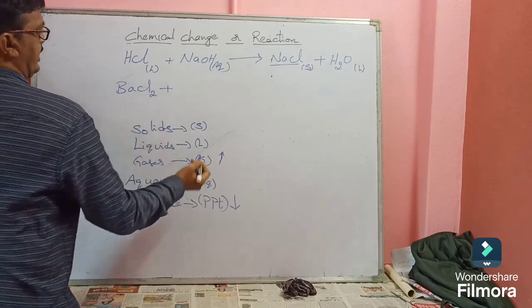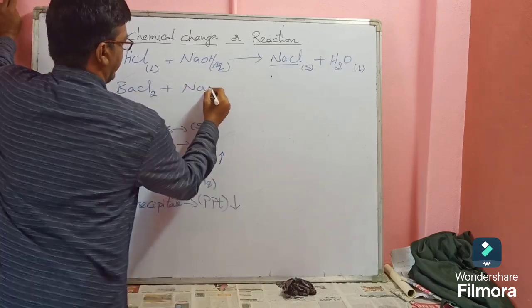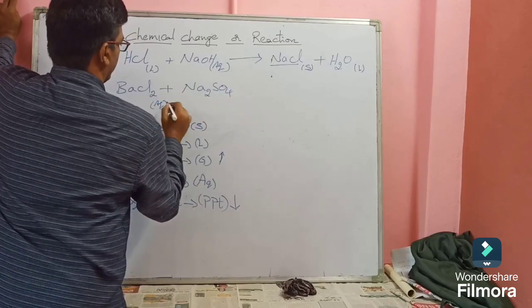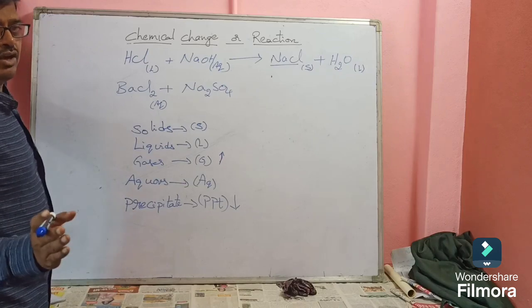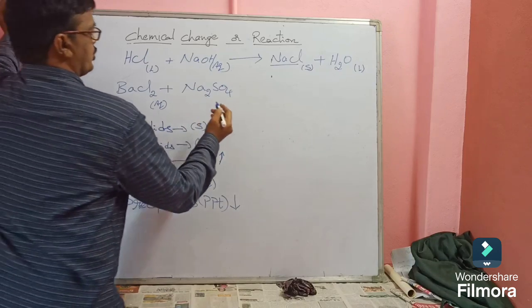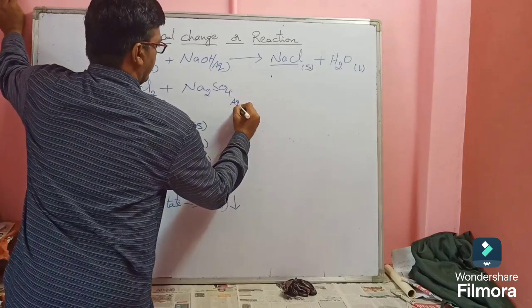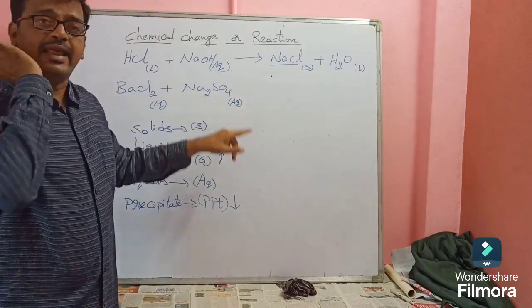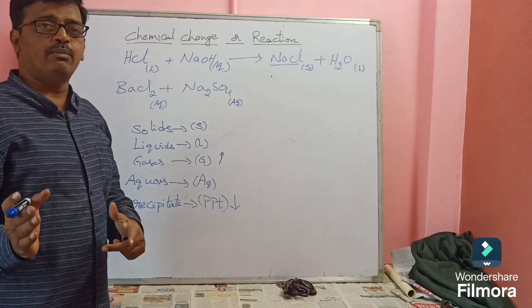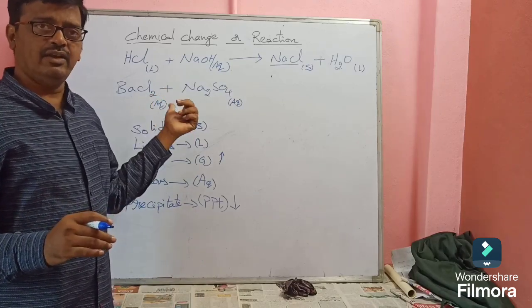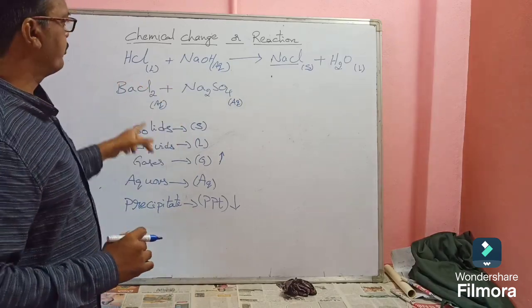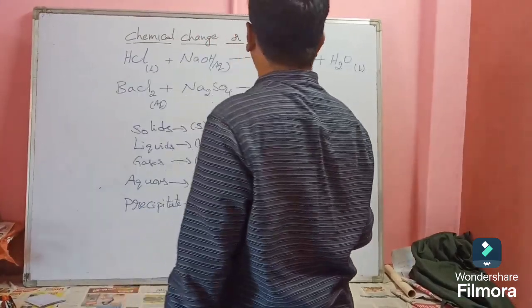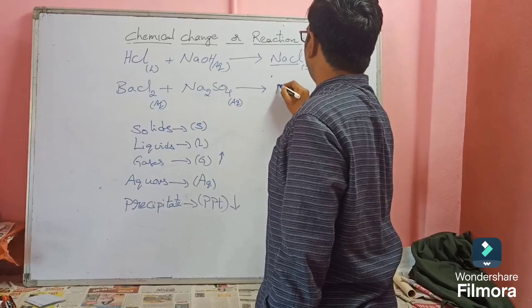Barium chloride reacts with sodium sulfate. Barium chloride is a salt. Sodium sulfate is also a salt. This activity we learned in 9th class, in atoms and molecules, the first or second activity, the law of conservation of mass. When these two aqueous solutions are mixed together, what will form?